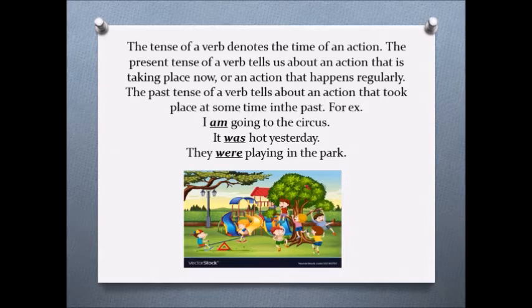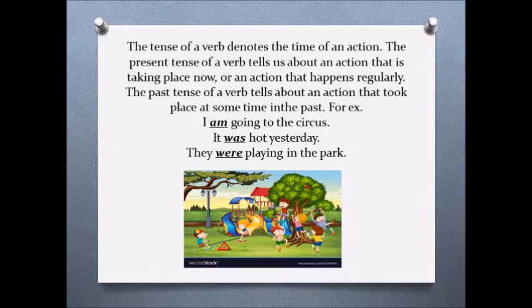Third is they were playing in the park. Now here also were is used as a past tense, and with they, because they is plural, that is why we have used were. When it is singular then we are using was, but if it is plural then we are using were.